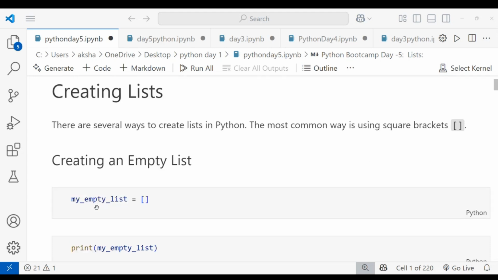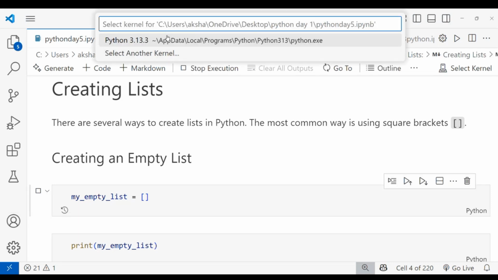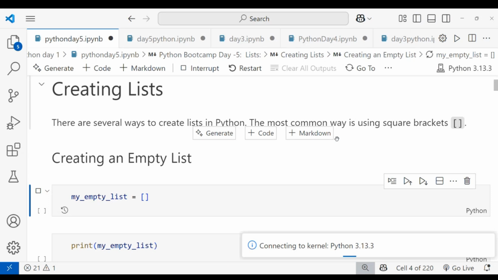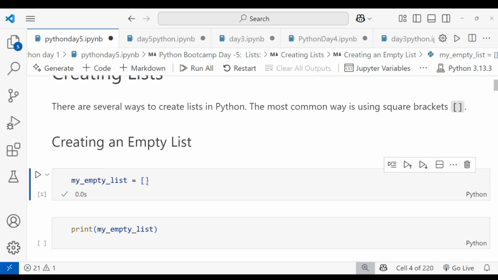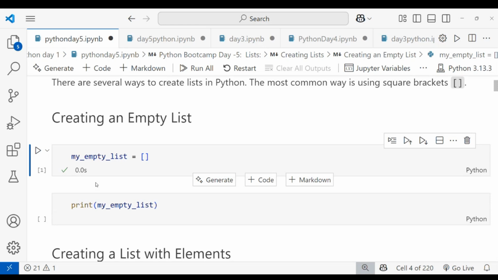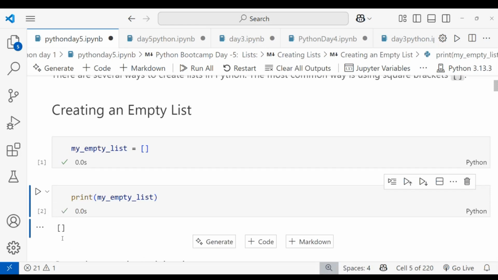Okay, let's see. I'm creating the empty list. I've taken one variable, my empty list. I give it a variable name and assign the value as only the square brackets, which makes it an empty list. When I am running this, I'm choosing the Python kernel. Okay, it is connecting. When I run this, the empty list is loaded into the variable. When I run it, I can see the empty list. This is how to create an empty list.